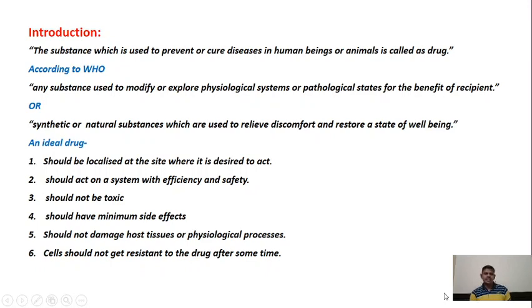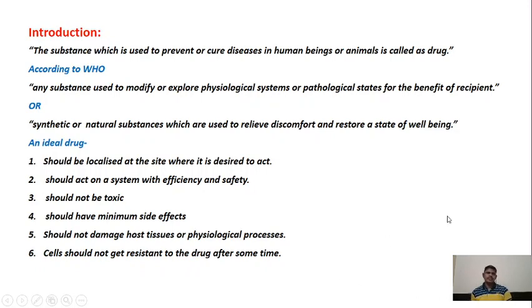Then the sixth point in an ideal drug is that cells should not become resistant to the drug after some time. If you are taking some drugs continuously, then your body becomes resistant to that. The drug won't show any effect on your body after some prolonged use. So it should not happen. If this is happening, then the drug shouldn't be called an ideal drug.